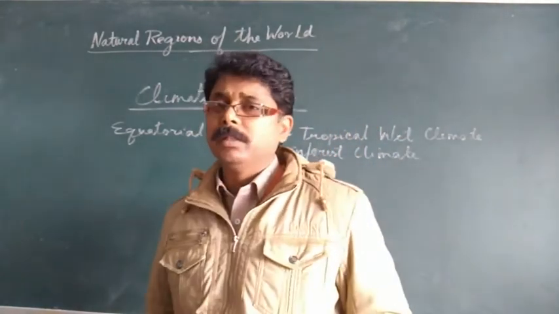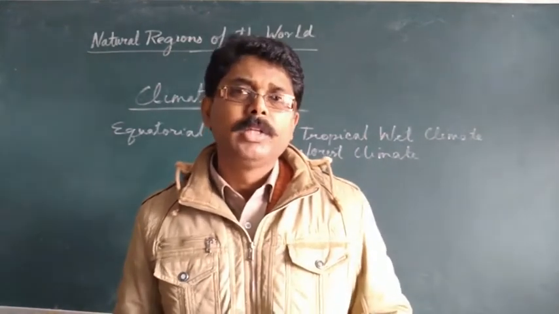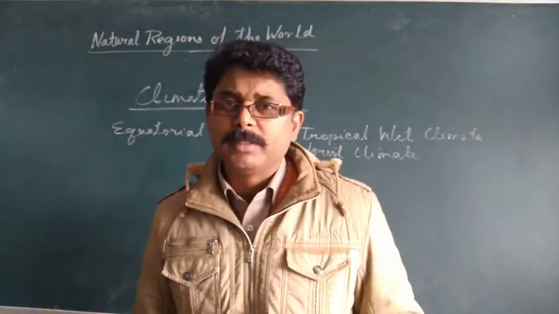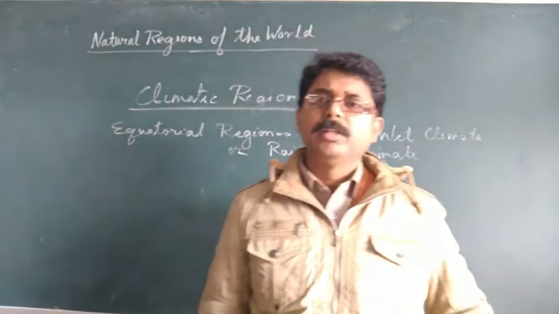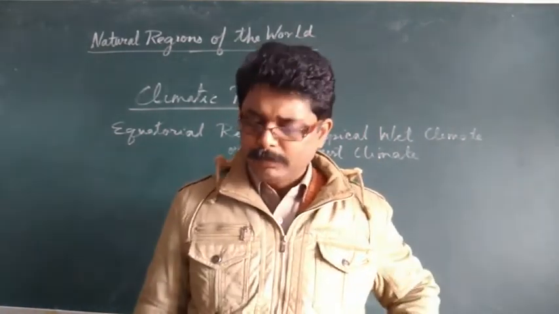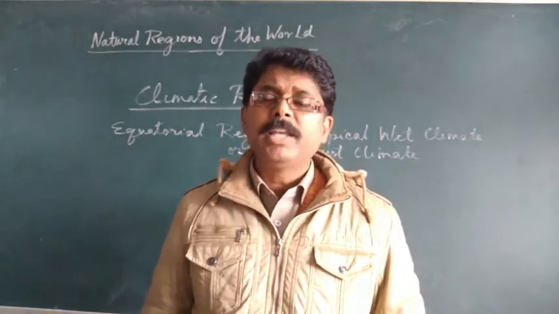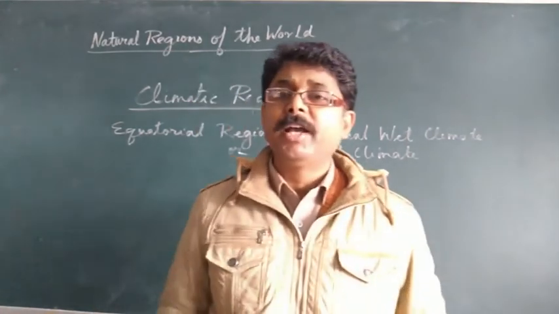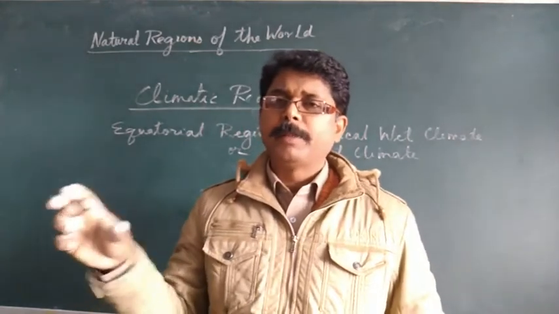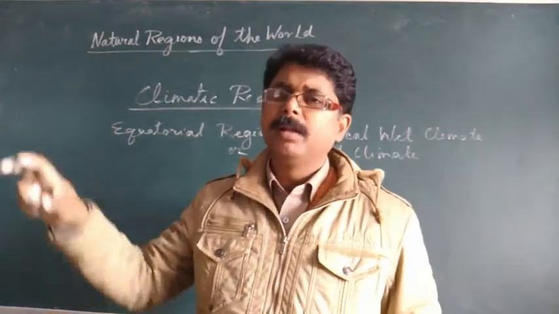The Congo Basin is also known as the Zaire Basin, because the Congo River is now called the Zaire River. This is the old name, Congo River or Congo Basin. At present we call it the Zaire River, and the basin is called the Zaire Basin. The whole Zaire Basin and West Africa experience this type of climate. Then in Asia, the islands of Malaysia and Indonesia also experience the same type of climate. So very specifically, we can find these regions on three continents: South America, Africa and Asia.